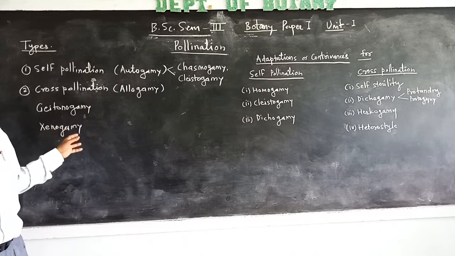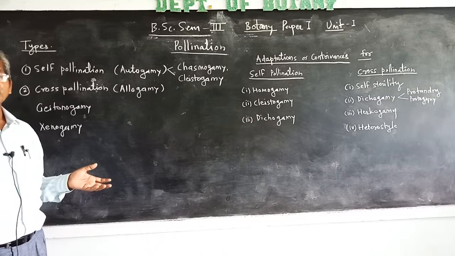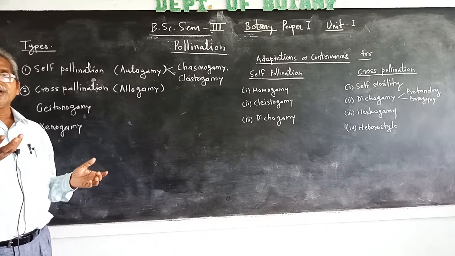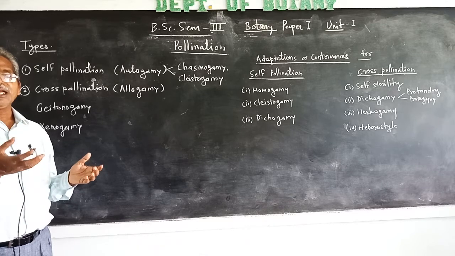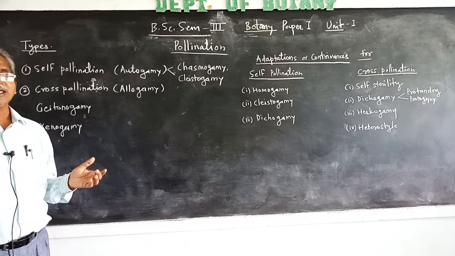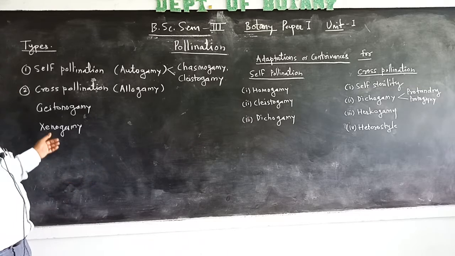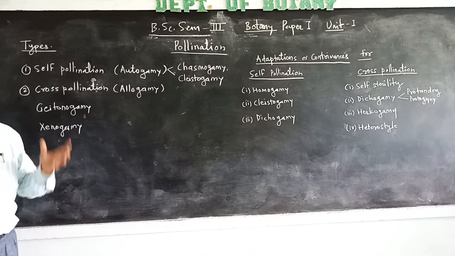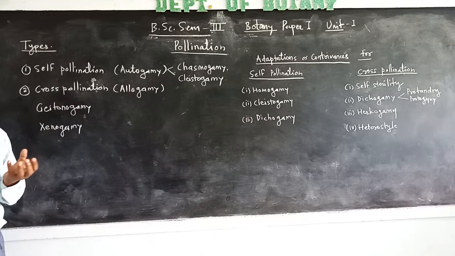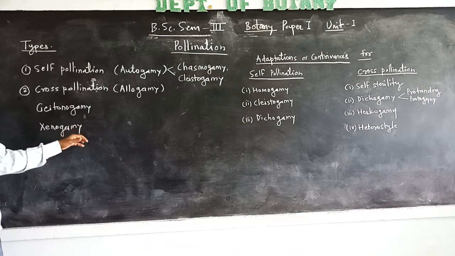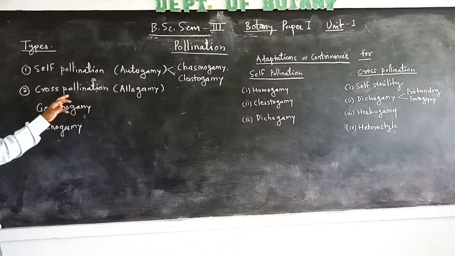While when the transfer of pollen grains from one flower of the first plant to the stigma of the second plant takes place, it is called xenogamy.